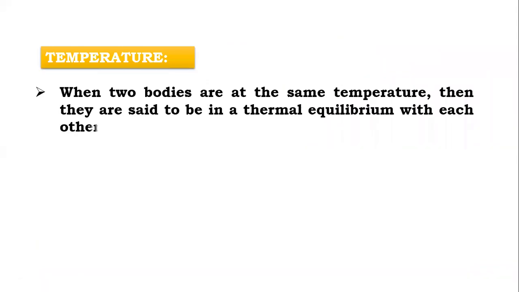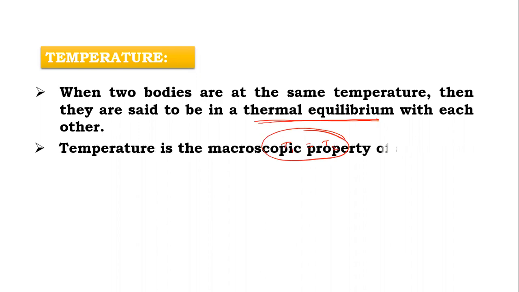Now here, you remember one term, thermal equilibrium. Generally this word is not used much in this chapter. When we learn the next chapter, thermodynamics, this thermal equilibrium is very important. When temperature of body 1 is equal to temperature of body 2, then they are said to be in thermal equilibrium.